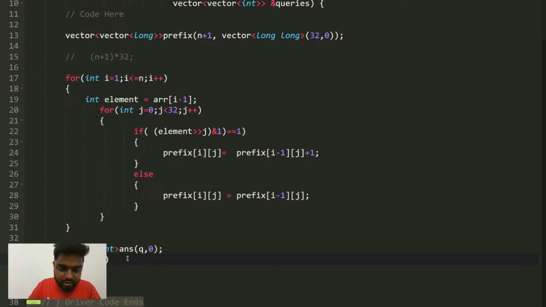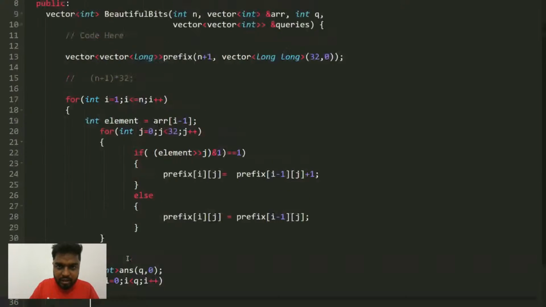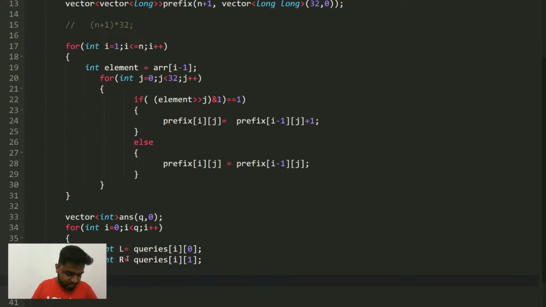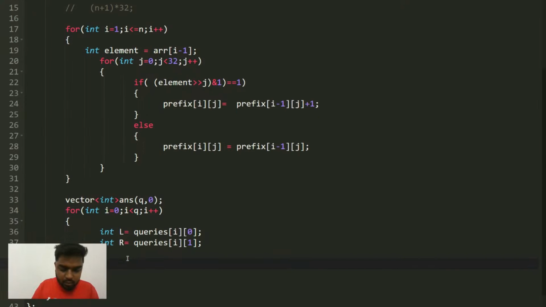Then I'll iterate: I starts from 0, i is less than q, i plus plus, and after that let's say int l is equal to queries of i 0, then int r is equal to queries of i 1.